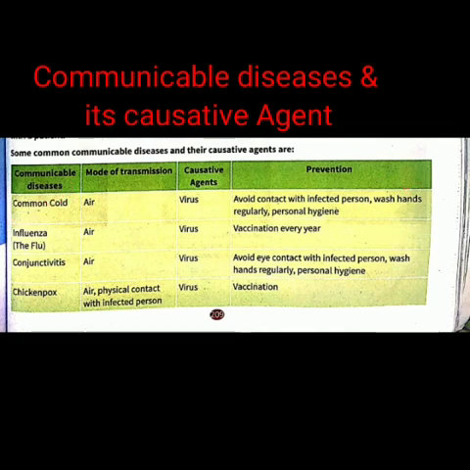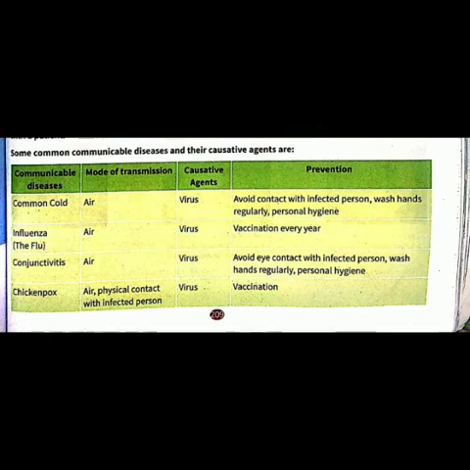Influenza is spread in air by a virus, and it can be prevented by vaccination every year. So students, this is how you have to go through the other communicable diseases, their mode of transmission, causative agents and their prevention.